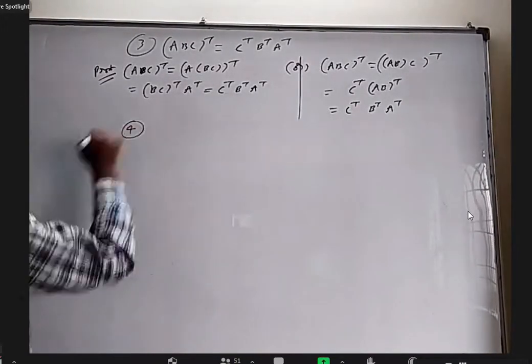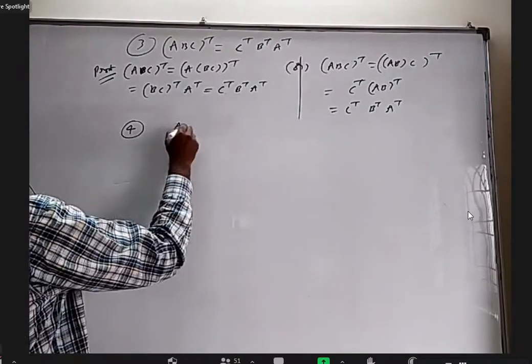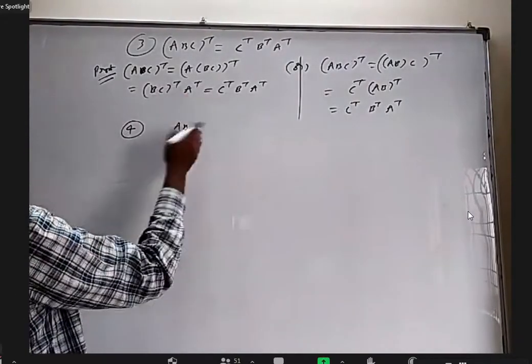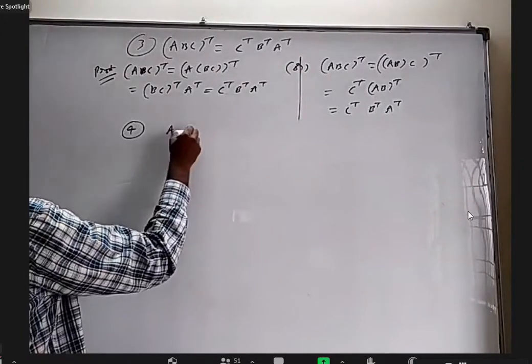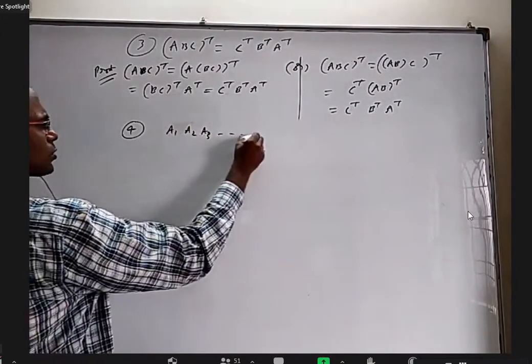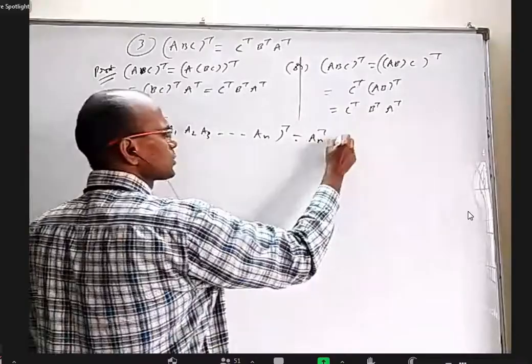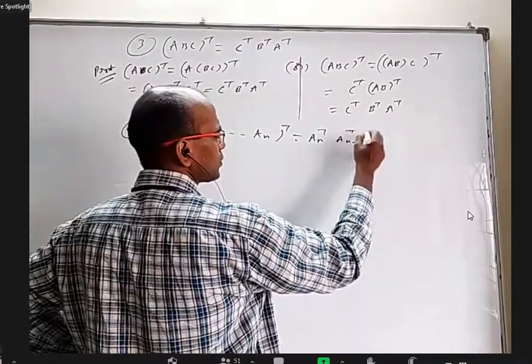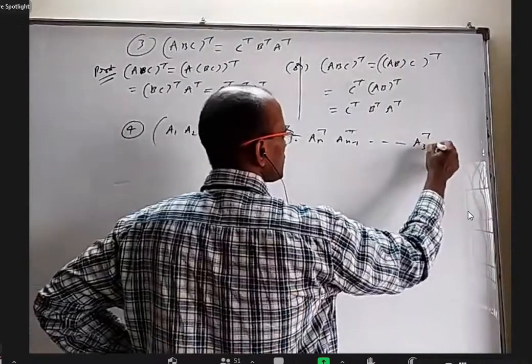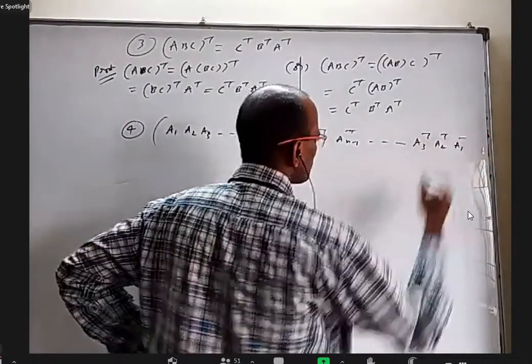Okay, fourth point. Similarly, you can write for four things, five things. I want to generalize it and write A1, A2, A3, so on, AN whole transpose. It equals AN transpose, AN minus 1 transpose, so on, A3 transpose, A2 transpose, and A1 transpose.